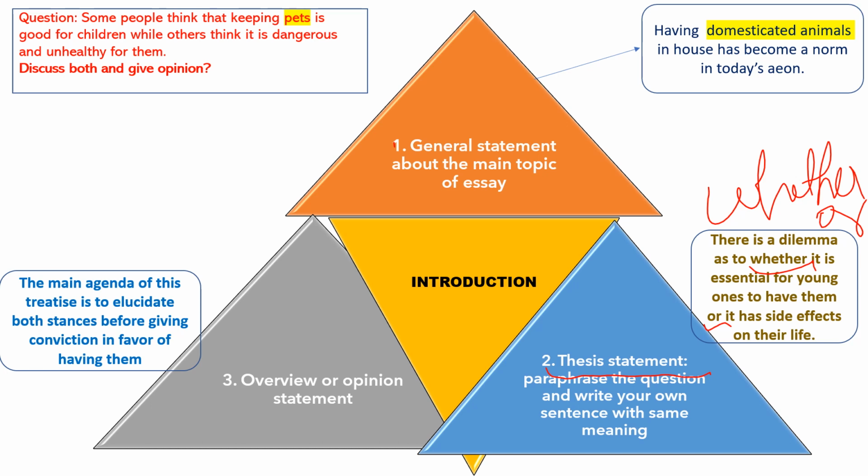So I am saying the same thing, that one section of people are saying that it is good for children. So I have used a synonym. I have said it is essential for young ones. So instead of saying kids or children, I am saying young ones. Important or necessary, I am saying essential. Others say it's unhealthy and dangerous for them. So I am saying it has side effects on their life. Unhealthy and dangerous are some of the side effects. So that is why I am paraphrasing it as side effects on their life.